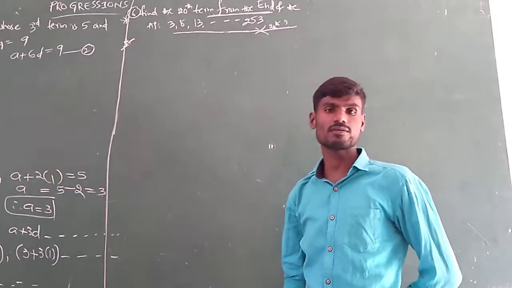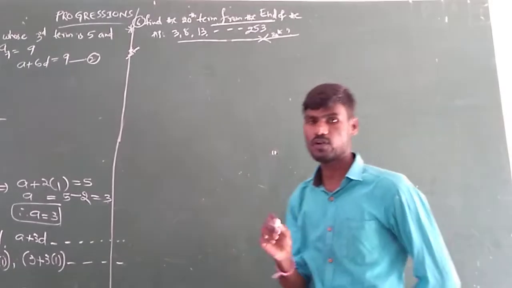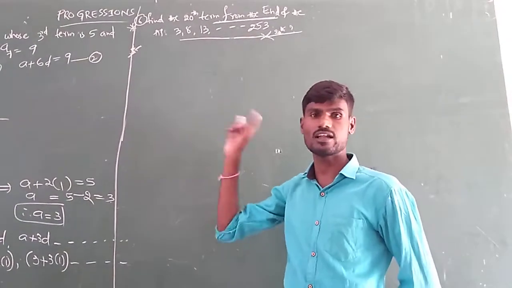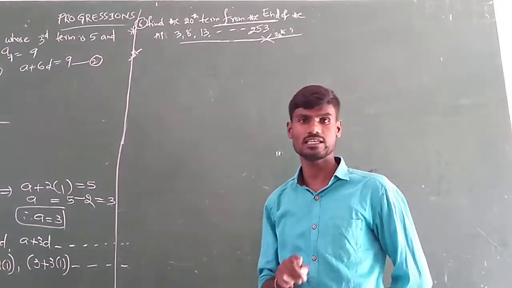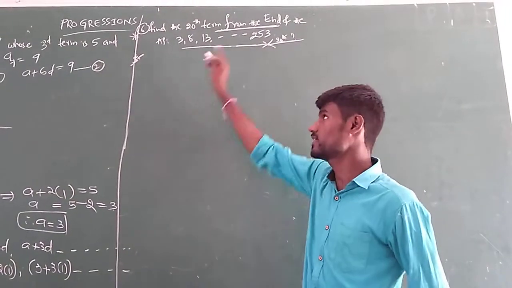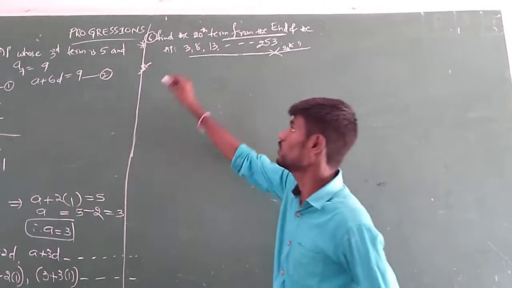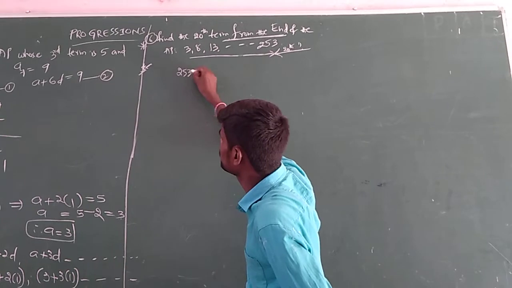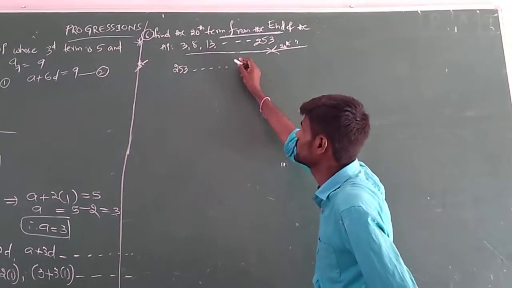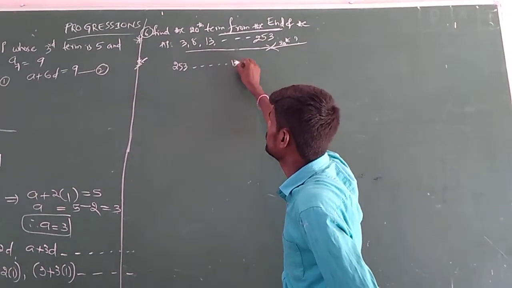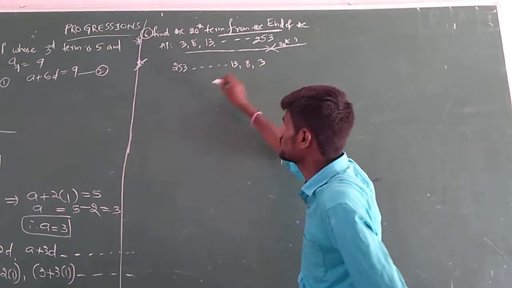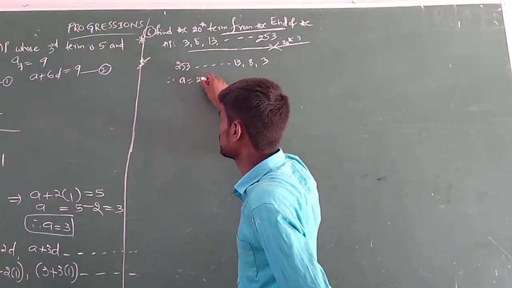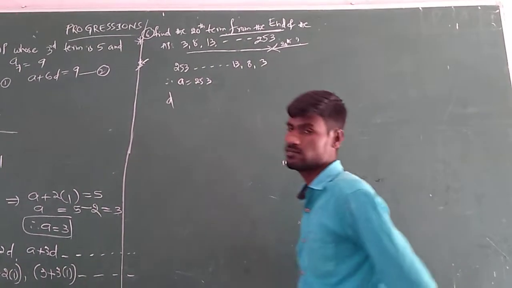So in this type of problem, how can we do it? Simply remember, if they ask from the end or from the last or reverse of the AP, in that case you just write the given AP in reverse form. If we write it in reverse, the first term becomes 253 and so on. Here 13, 8, 3 means now the first term becomes 253. Okay sir, we will get the first term 253, but how can we get D? That is the problem for you.